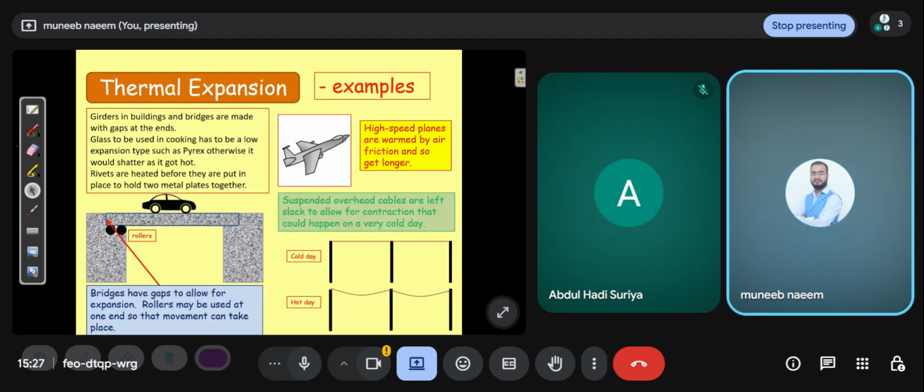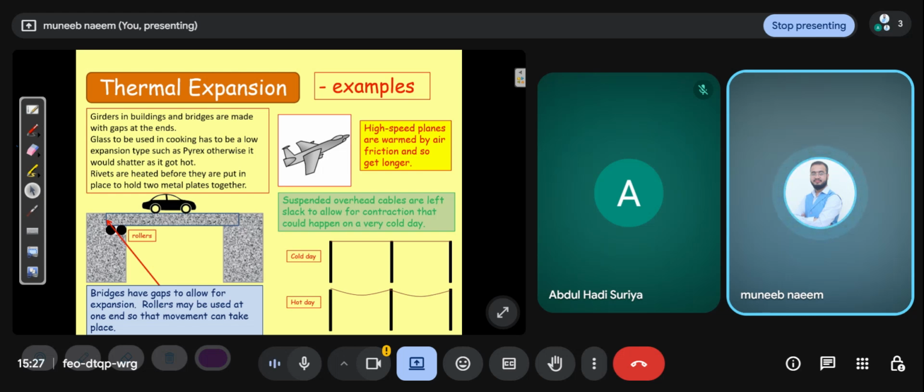Thermal expansion. Girders in buildings and bridges are made with gaps at the ends. So it is similar to the previous one. Bridges have gaps to allow for expansion. Rollers may be used at one end so that movement can take place.